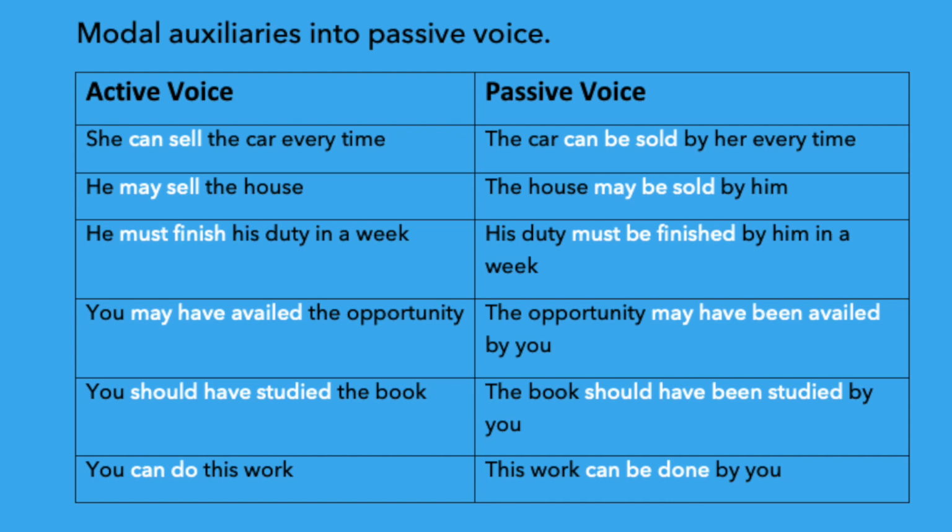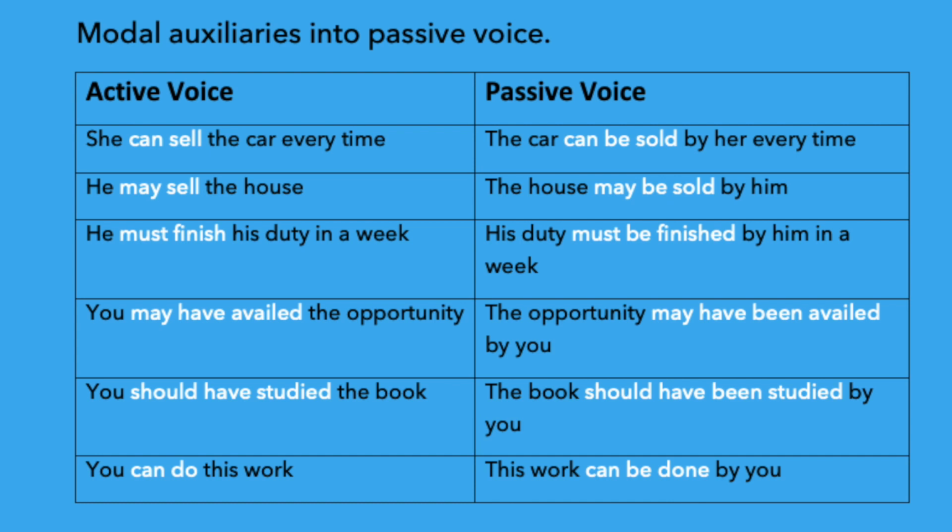See the next one. He may sell the house. As similar as the first one. The house may be sold by him. He must finish his duty in a week. His duty must be finished by him in a week. So we added here be in these sentences. See the next one. You may have availed the opportunity. We add be with may, but we have to add been with may have. So the answer becomes the opportunity may have been availed by you.